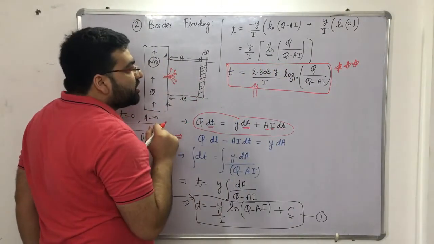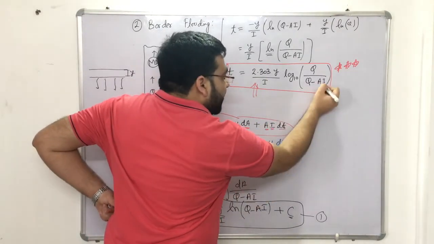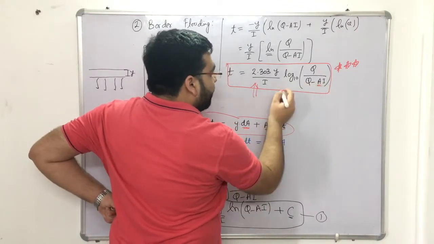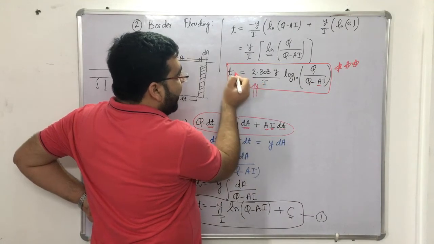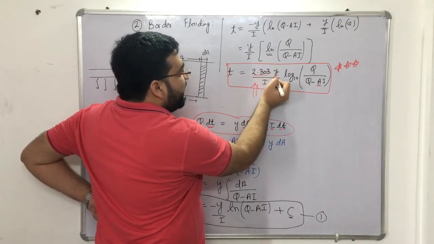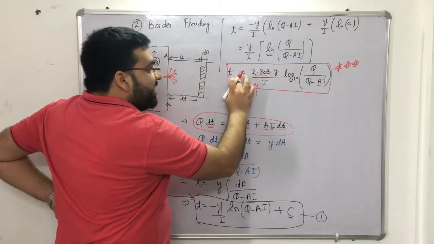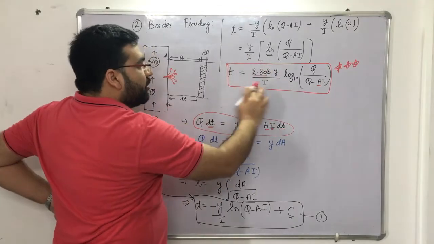Now if you do some twist with this equation, what can you get? You can get it like this. If you want to determine A max from this equation, take I this side: I into t, 2.303 y, and the rest will be a constant term, 10 raised to the power x, because let us say that the constant is x.